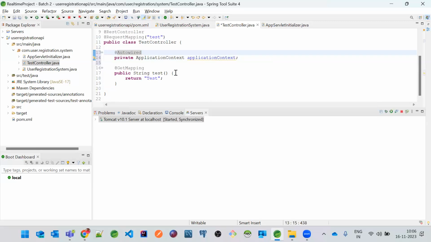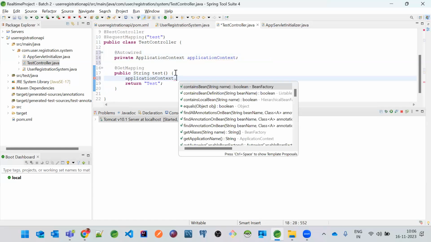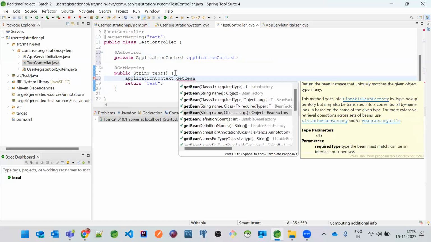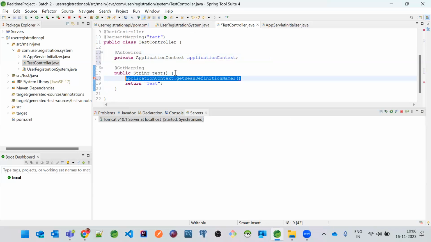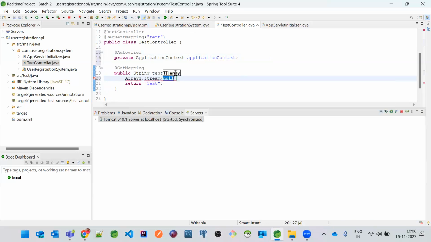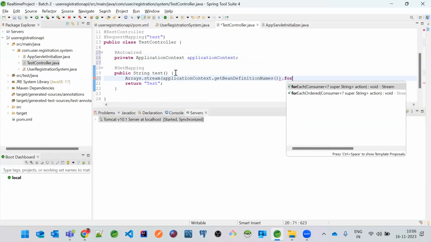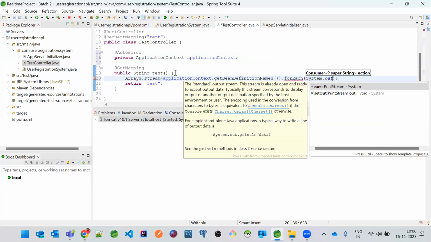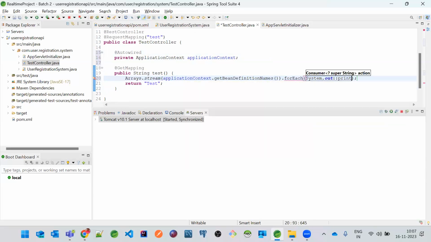And here, I just wanted to use this application context. Get bean definition names, and here I just wanted to use Arrays.stream and pass the array and .forEach, and then System.out.println.